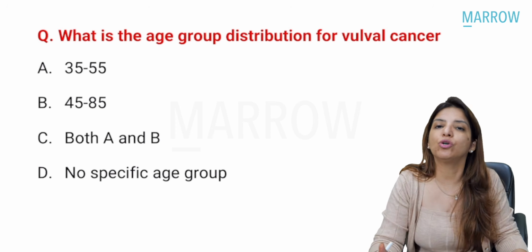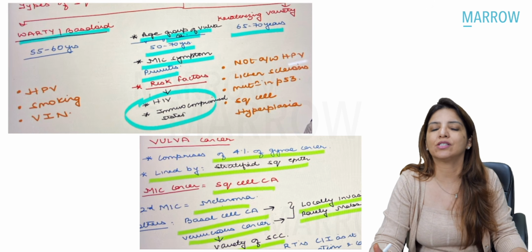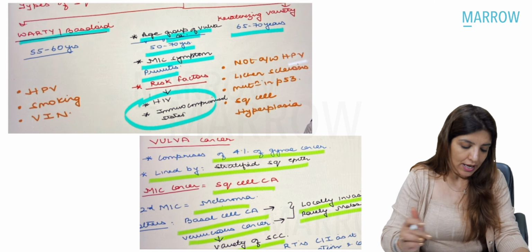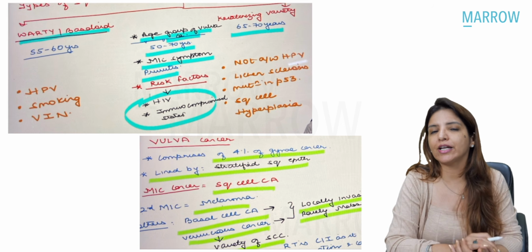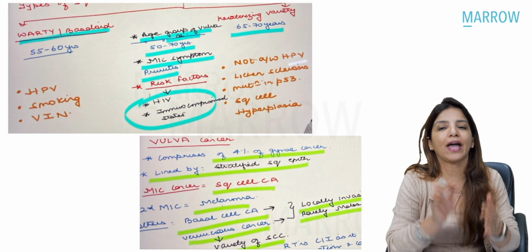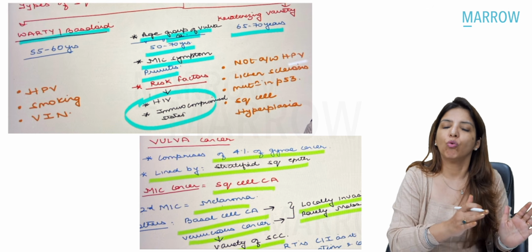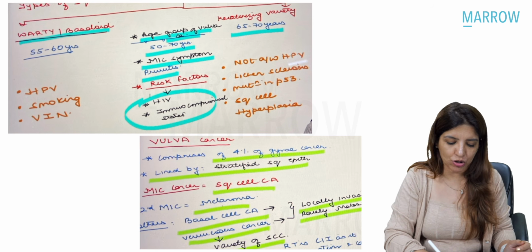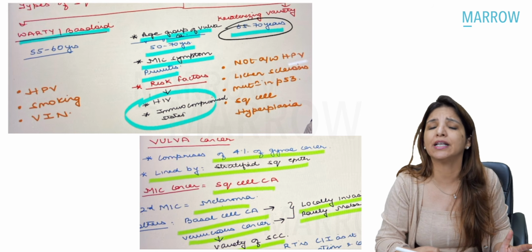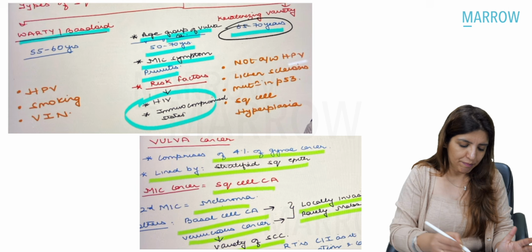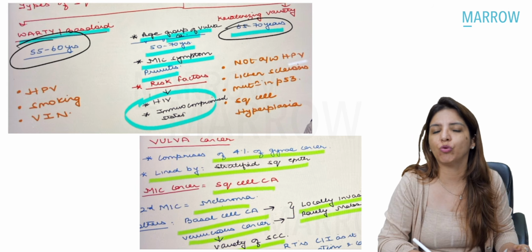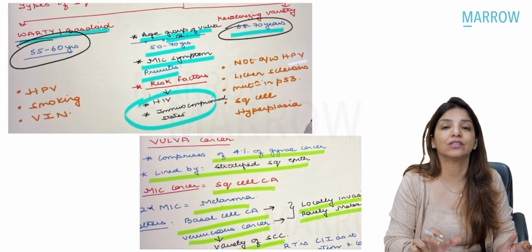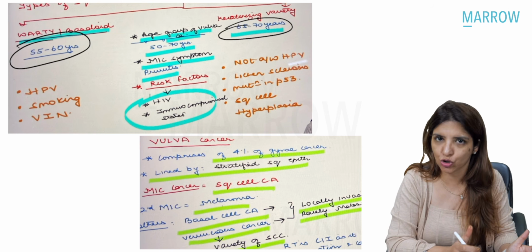And in my video on vulval cancer, I told you that the most common age group for vulval cancer is the postmenopausal age group. The most common variety of vulval cancer is squamous cell carcinoma. And in squamous cell carcinoma, you have 2 varieties, warty or the basaloid type and the keratinizing variety. Keratinizing variety is seen between 65 to 70 years of age. Whereas the warty variety is more common between 55 to 60 years. But by and large, you have to remember that vulval cancer is a cancer of the postmenopausal age group, right?